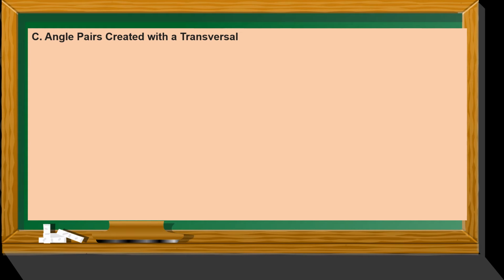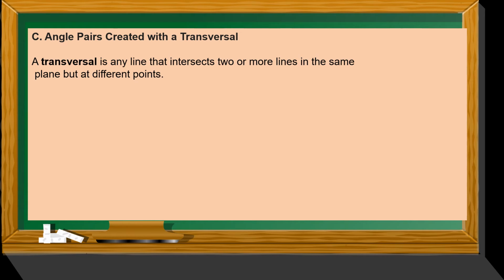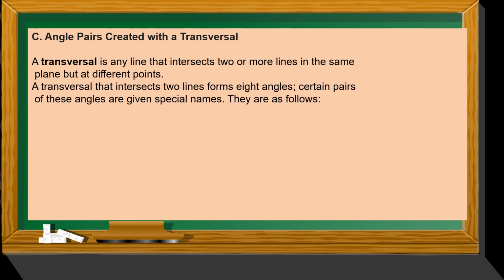For letter C, we have angle pairs created with a transversal. A transversal is any line that intersects two or more lines in the same plane but at different points. Take note, it intersects two or more lines. A transversal that intersects two lines forms 8 angles. Certain pairs of these angles are given special names.